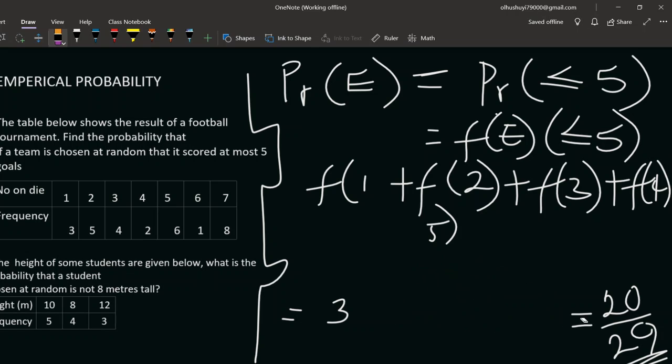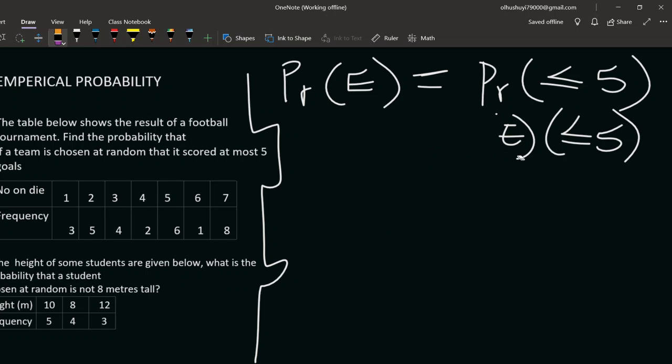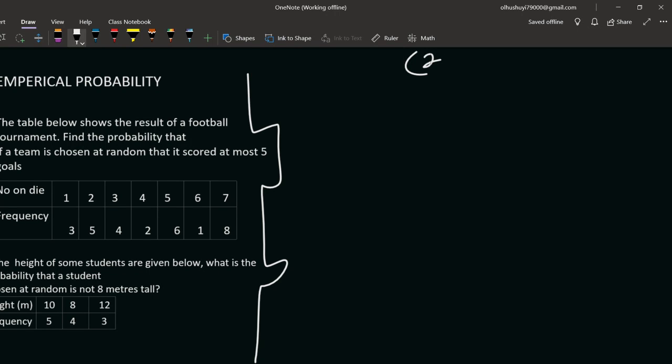If you can break this down, you simplify, but we can't simplify that. Then you have, the heights of some students are given below. That's solution 2. The heights of some students are given below. What is the probability that the student chosen at random is not 8 meters tall?